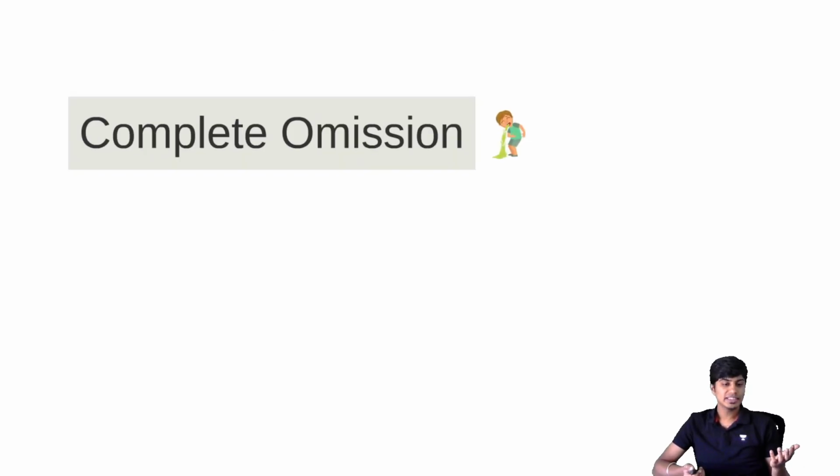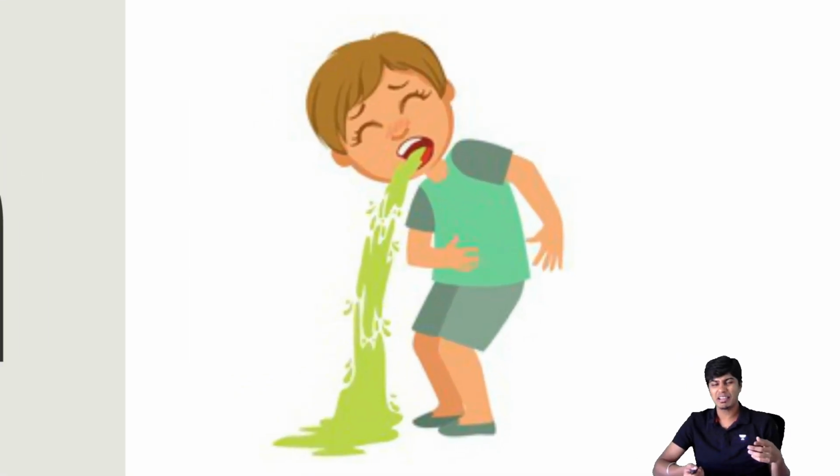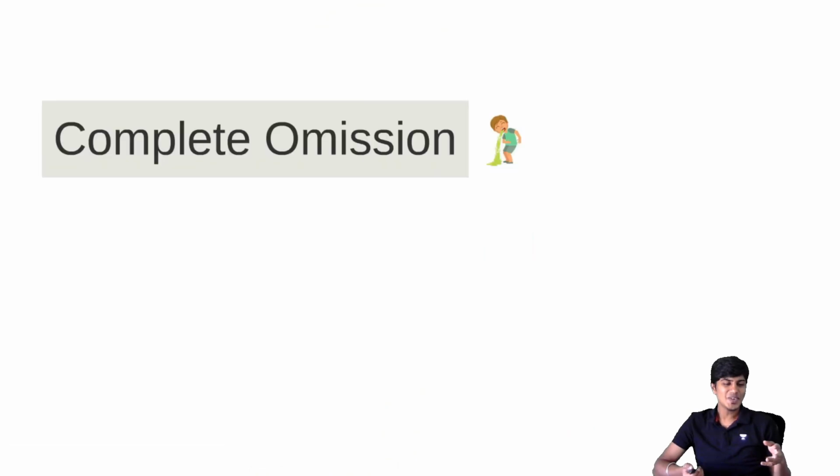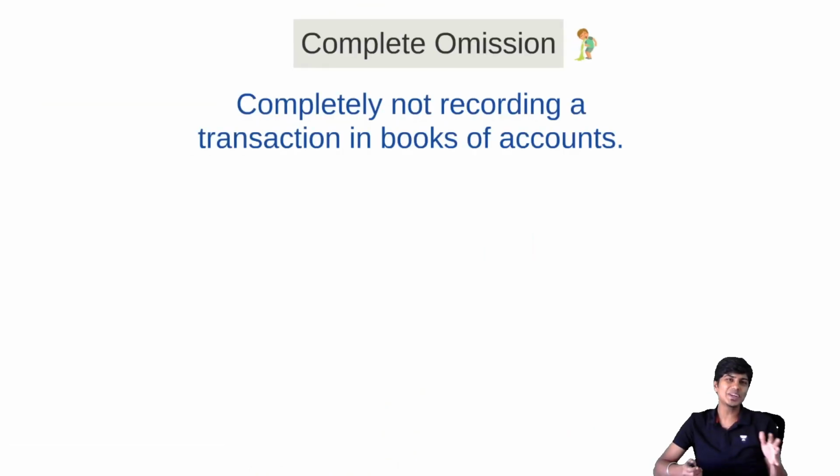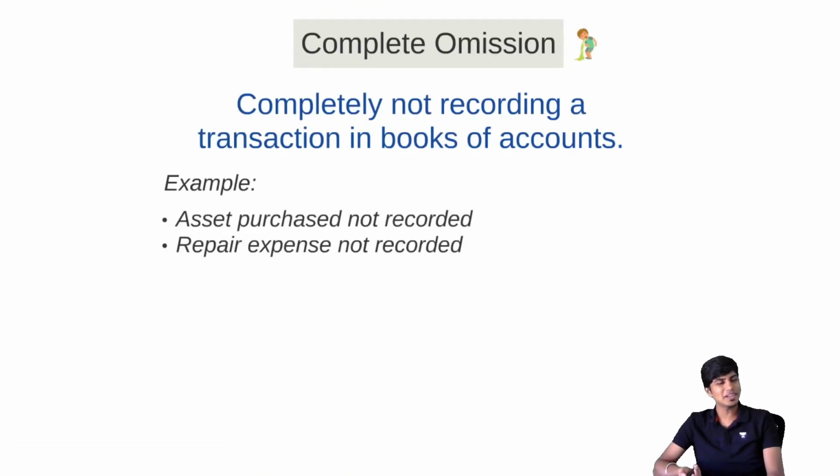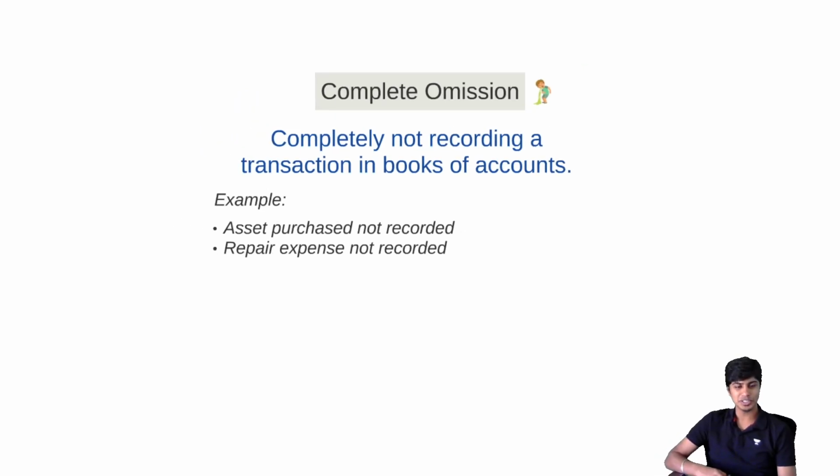You purchased goods but didn't record the same. You sold goods but didn't record the same. That, my friends, is omission. What is it? Error of omission. A transaction is completely omitted to be recorded in books of accounts. Example, asset purchase not recorded, repair expense not recorded is complete omission.